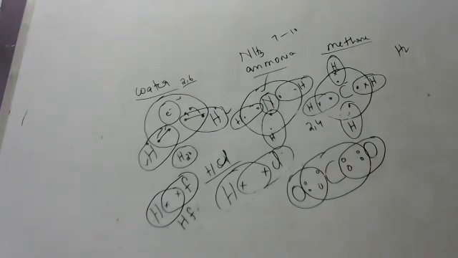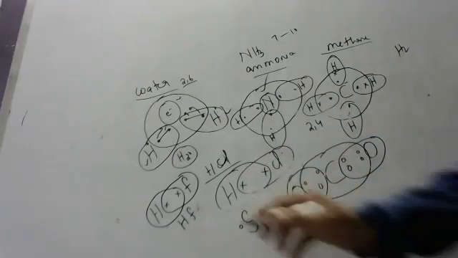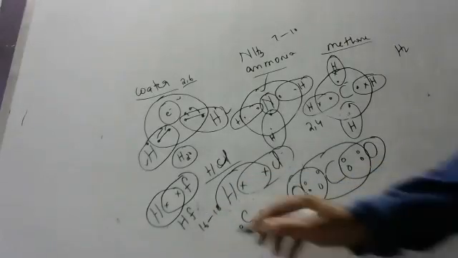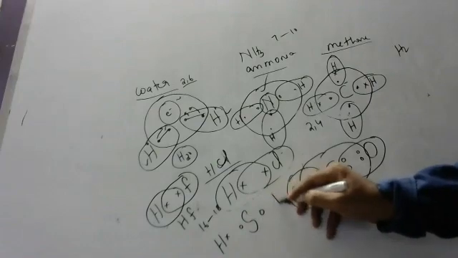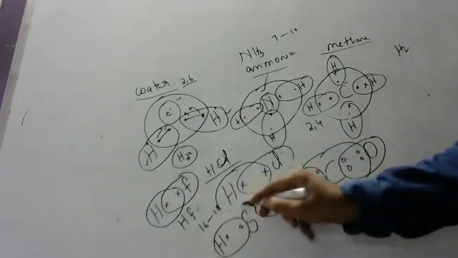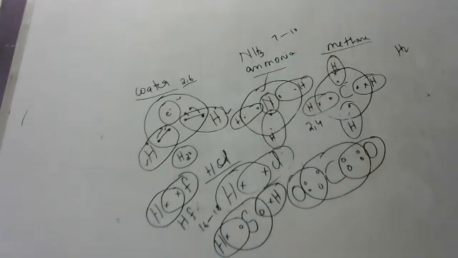Any other example? H2S, hydrogen sulfide. Sulfur is in need of 2 electrons, children. Sulfur is 16 and needs to go to 18, so it is in need of 2 electrons. Hydrogen is in need of 1 electron. Hydrogen gets helium stability, and sulfur will get ionic stability.